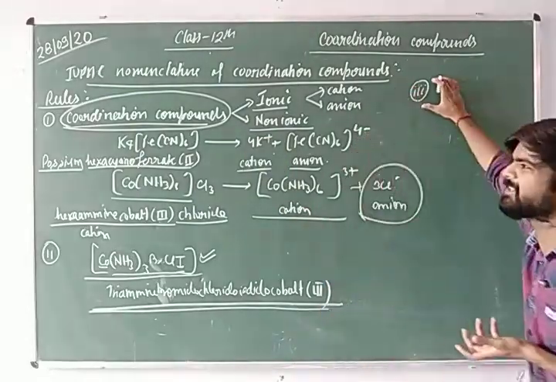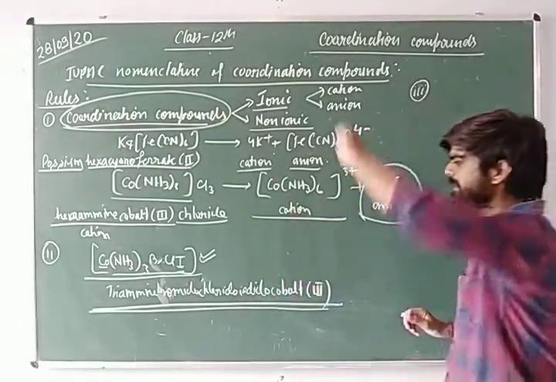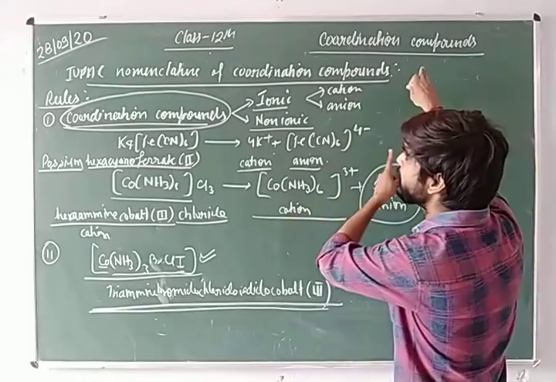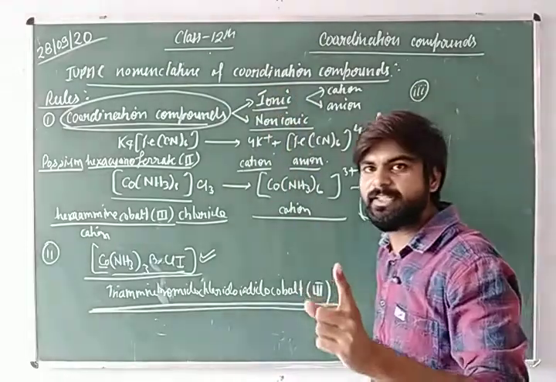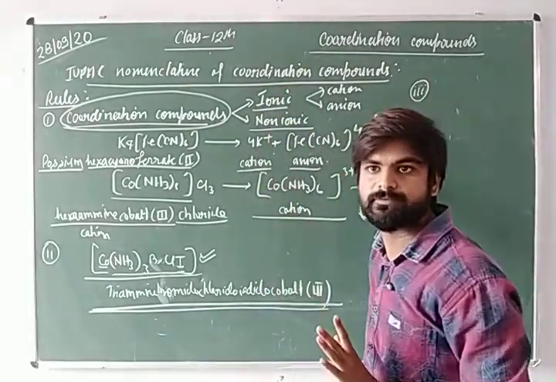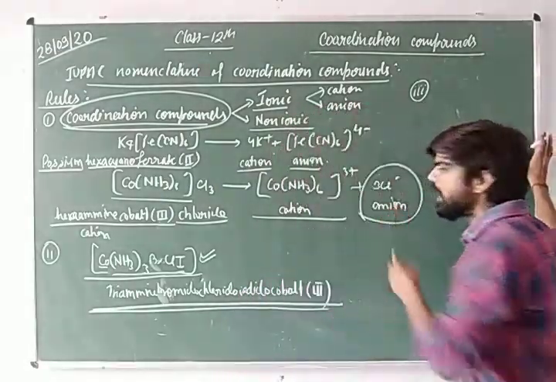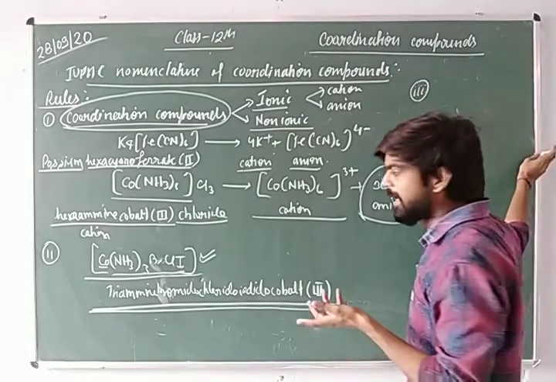So what is the third rule, sir? Let's come to the point. The third rule is: during the IUPAC naming of any coordination compound, we write the name of the ligand first, and after that we write the metal ion.